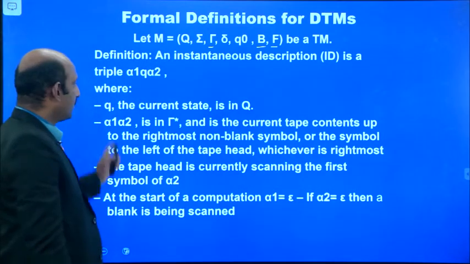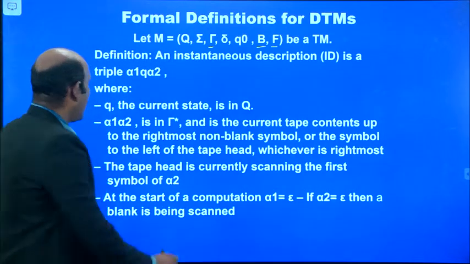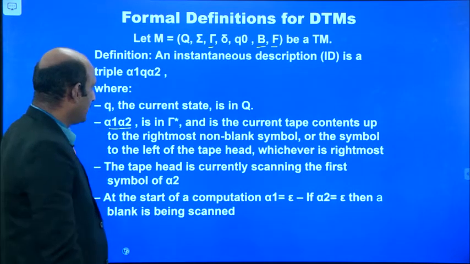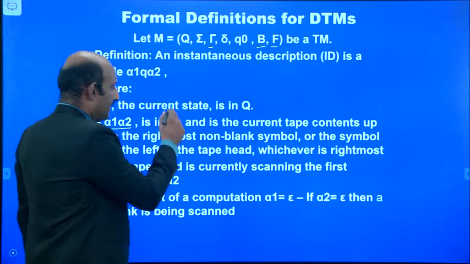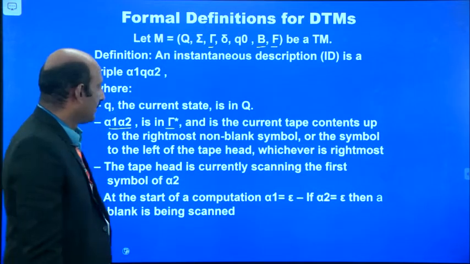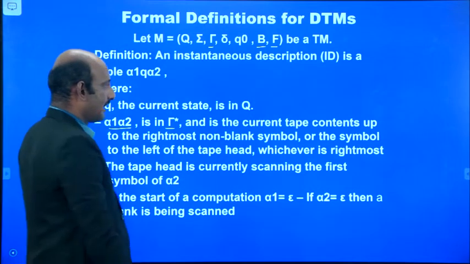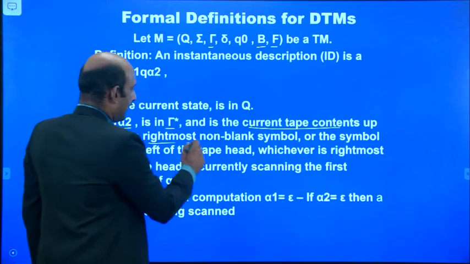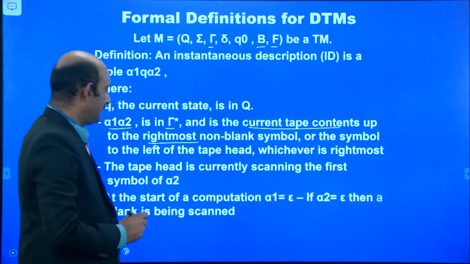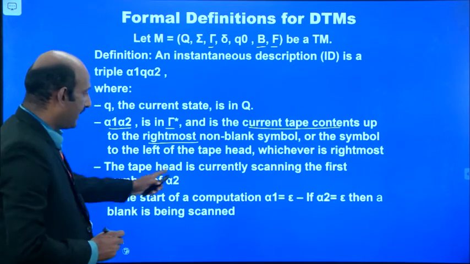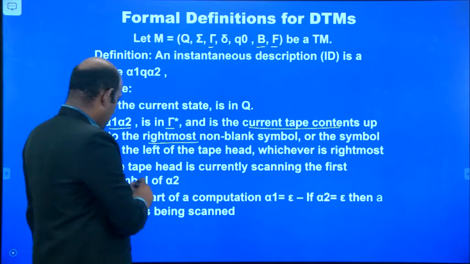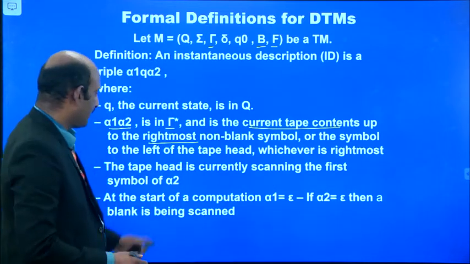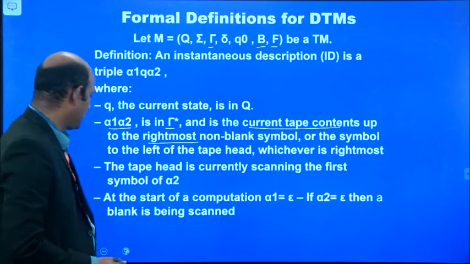Q is the current state, and alpha 1 and alpha 2 are such that there is a machine symbol star, the current tape symbols contain up to the rightmost non-blank symbol, and the tape head is currently scanning the symbols from left to right, from alpha 1 to alpha 2, like that.